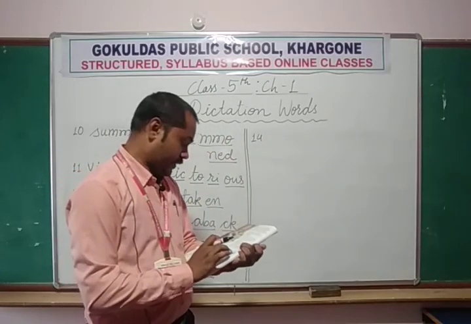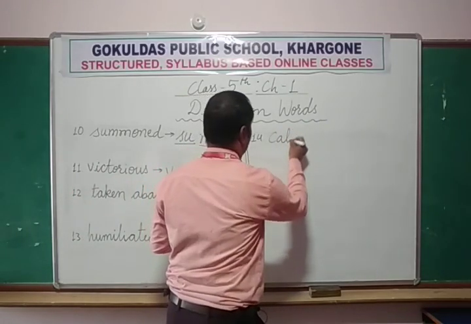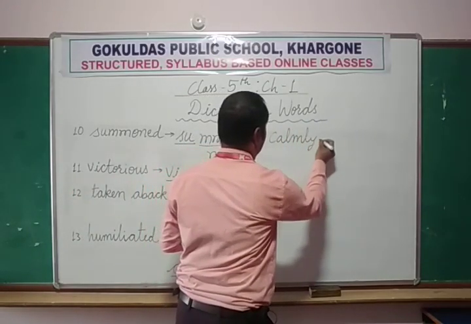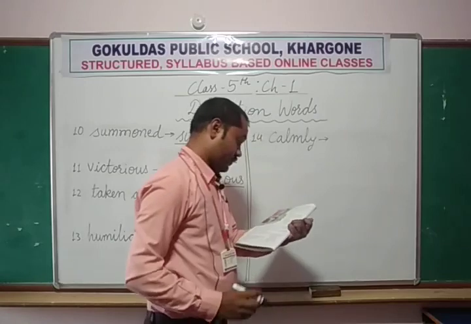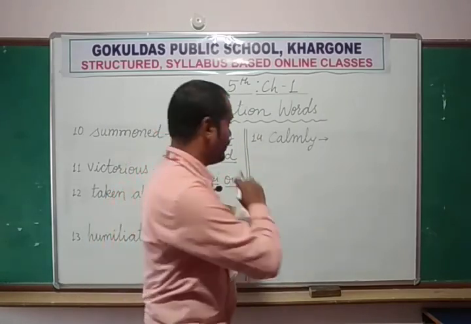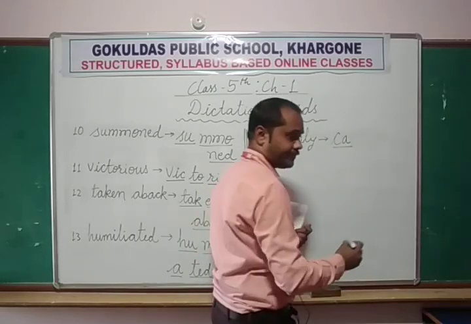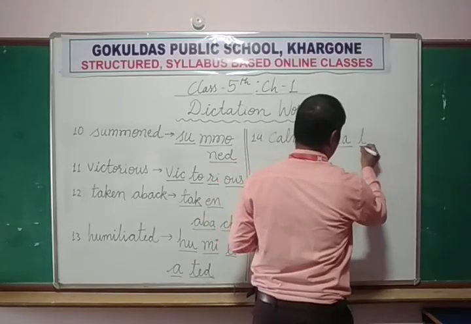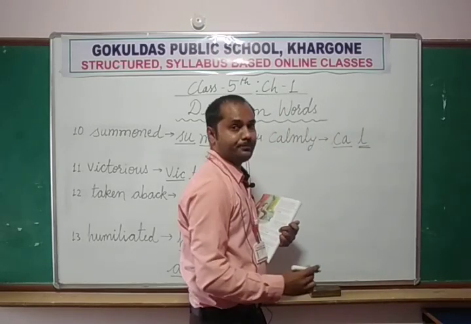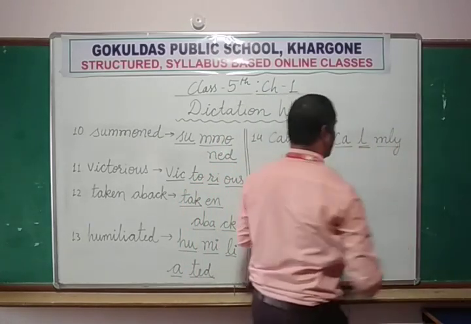The next word we underline is calmly. C-A-L-M-L-Y. Calmly. There is one silent letter in this spelling. C-A, calm. L is silent, calm. M-L-Y, calmly.